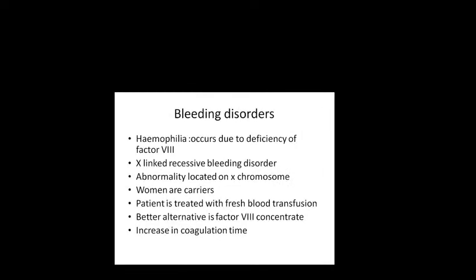Now, some common bleeding disorders. You must have heard about hemophilia. It occurs due to the deficiency of factor 8. It is an X-linked recessive bleeding disorder. Who are the sufferers and who are the carriers? Females are the carriers and the males are the sufferers. Why do females not suffer from this? Because we have two X chromosomes. If one is abnormal, at least the other one is normal. So the abnormality is located on the X chromosome, and women are the carriers. Okay. So how do you treat?